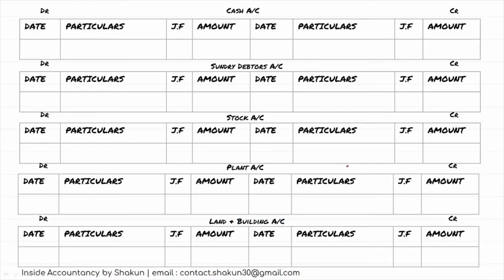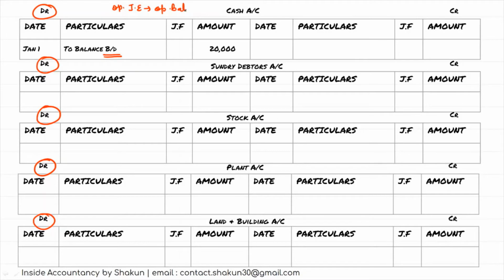Now, as I told you, assets always have a DR balance. That means the opening balance of cash is a DR balance. All these assets, debtors, land and building, plant, everything, stock, all these are assets and they have a debit balance. So while posting the opening journal entry in these accounts, what do we write? On the debit side, we write to balance brought down. Why are we using the word brought down here? Why are we not writing the opposite account here? Because this was the opening journal entry. These are the opening balances of the respective assets.